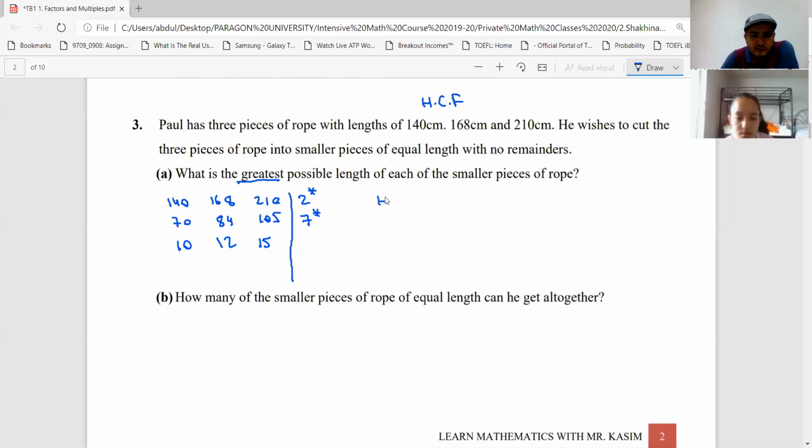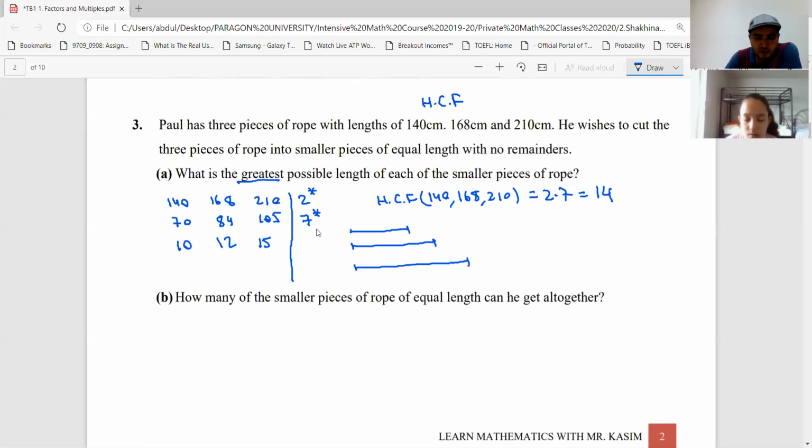The highest common factor of 140, 168, 210. That's equal to 2 times 7. That's equal to 14. So now if I divide these pieces, the first one is 140, second one is a bit longer, 168, third one is a bit longer, 210. So actually I can just divide all of them into smaller pieces, right? Whose length is 14. That is the largest possible length of each piece.